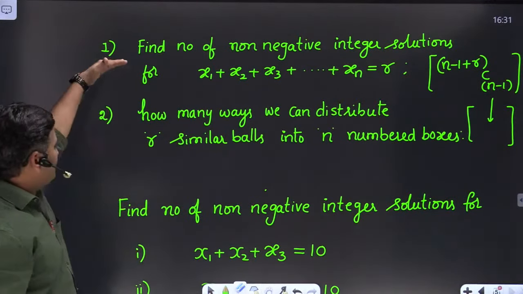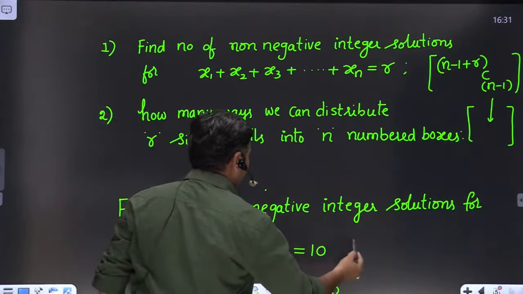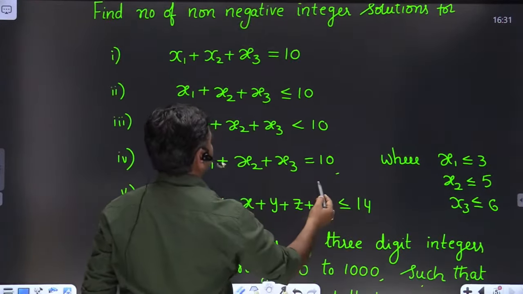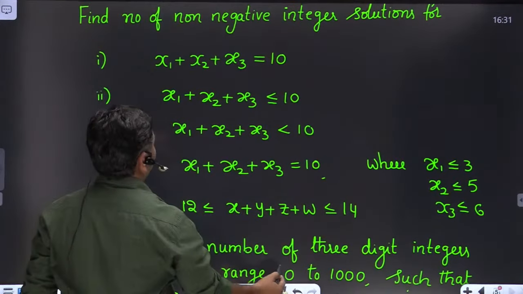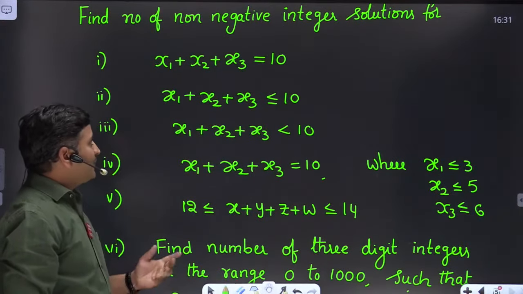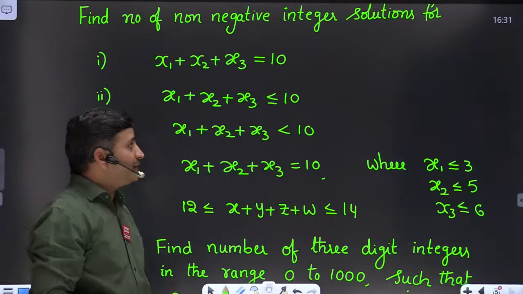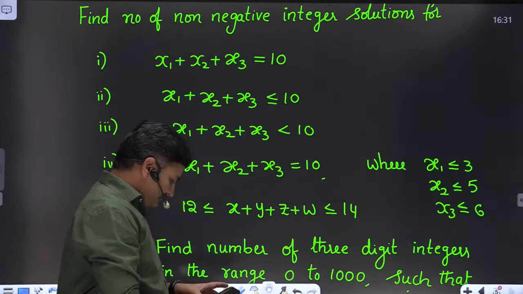So it is the first way of asking the question, and this is the second way of asking the question, friends. Based on these two models, we have questions like this. Clear? Up to here, do you have any doubts? If you have any doubt, you can ask me, otherwise we will discuss the remaining applications also, friends. Let me see the chat box.